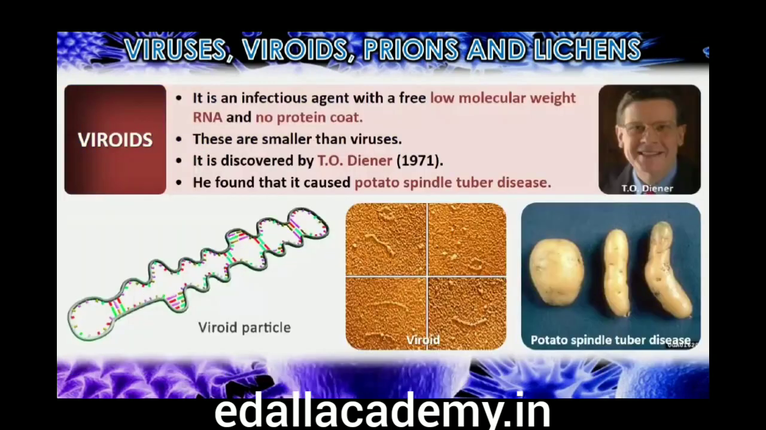Viroids. In 1971, Theodor Diener discovered a new infectious agent that was smaller than viruses and caused potato spindle tuber disease. It was found to be a free RNA; it lacked the protein coat that is found in viruses, hence the name viroid. The RNA of the viroid was of low molecular weight.